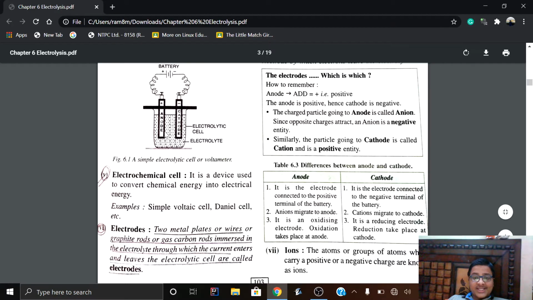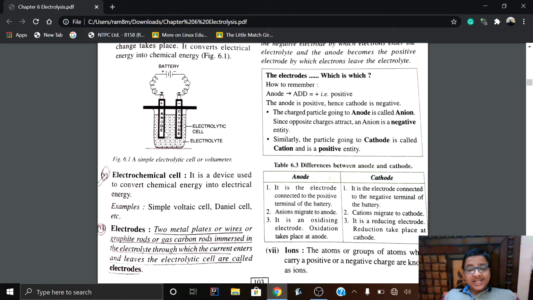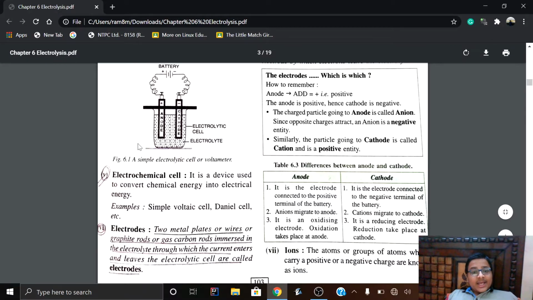And now, what is an oxidizing electrode or oxidizing agent? It removes electrons from another substance, or adds oxygen to another substance, or removes hydrogen from another substance. So that's why it is an oxidizing electrode, and oxidation takes place at the anode.